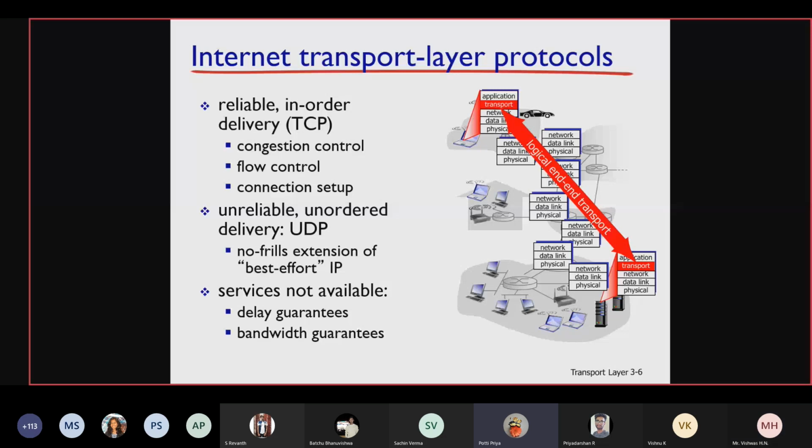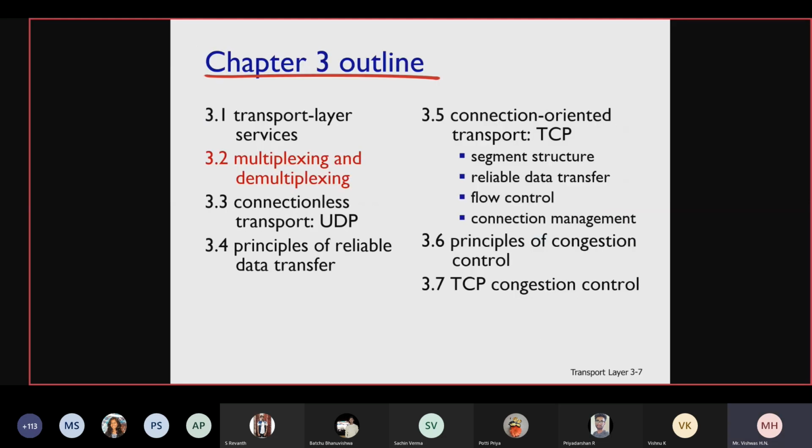Like while sending messages, it goes from application to physical, and then while receiving, it changes the order. Yes. Okay, sir. Just for you to understand about in-order delivery, I have told that. But that is not part of the transport layer. Okay, let's go to the next one.